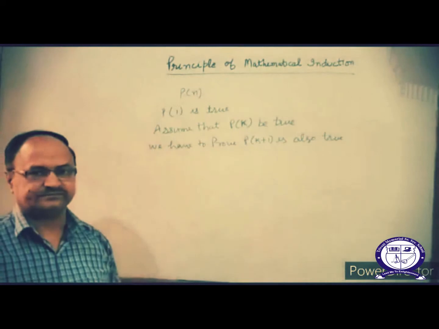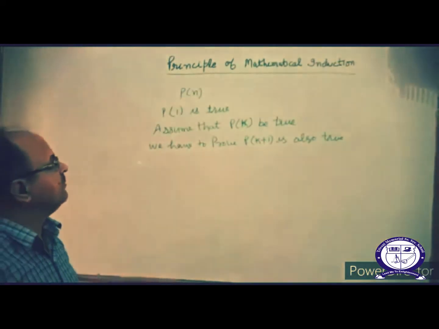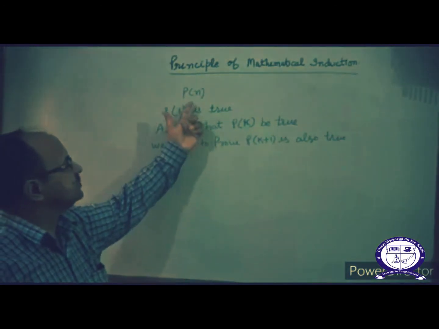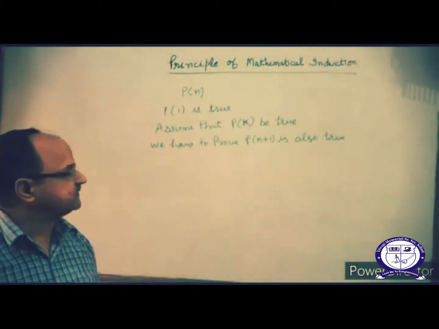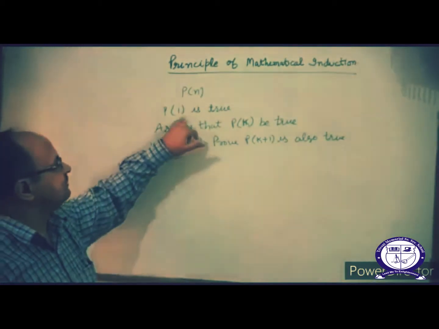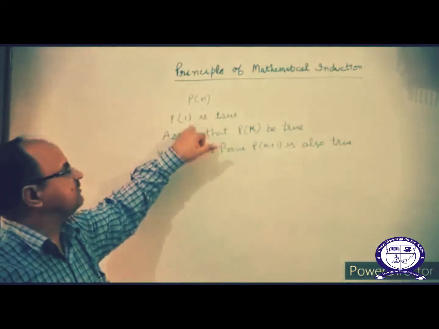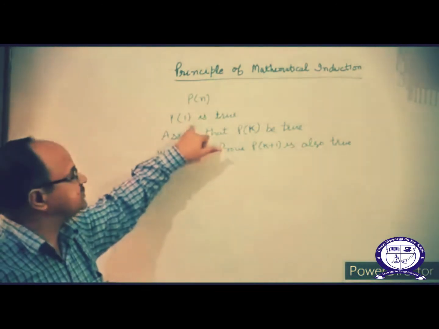Correct? Again I repeat, what is the principle of mathematical induction? Suppose P of n is any mathematical statement. There are three steps. Firstly, we have to check P of 1 is true.